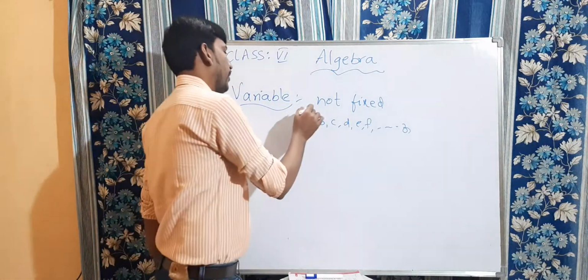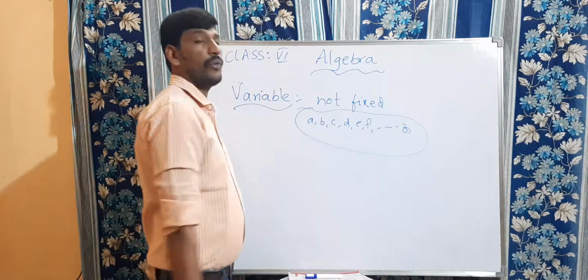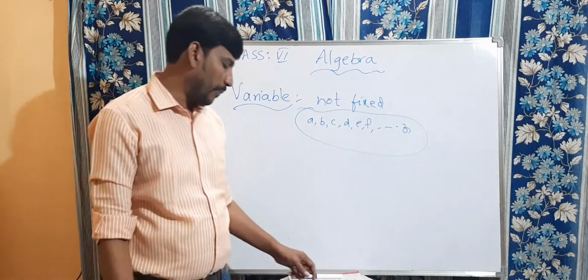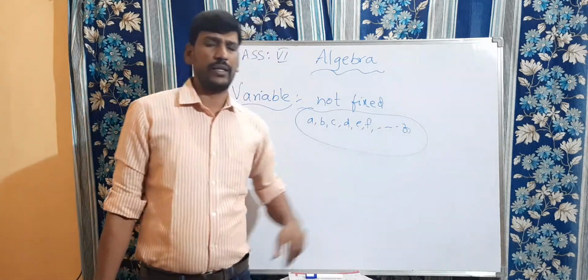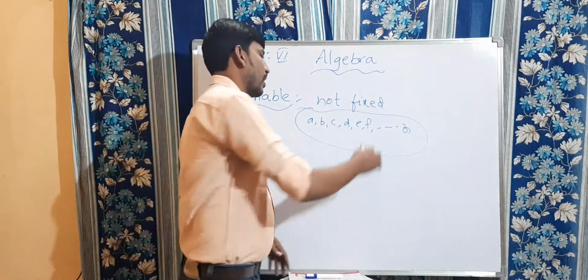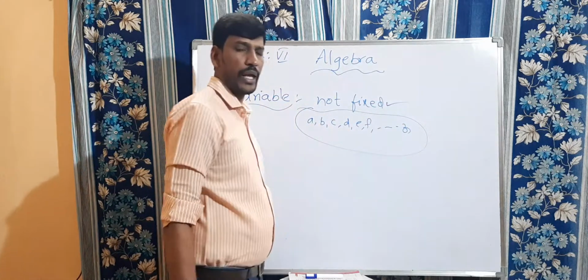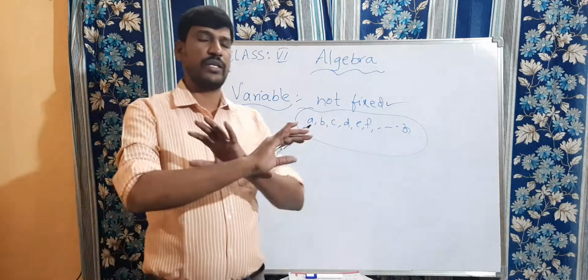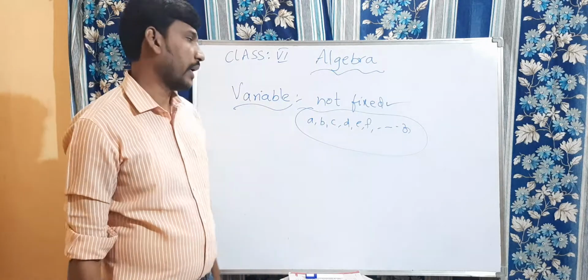Clear? By using any one of the letters, we can represent a variable. It is not a fixed value. It is a variable, it's not fixed for any value, any constant.